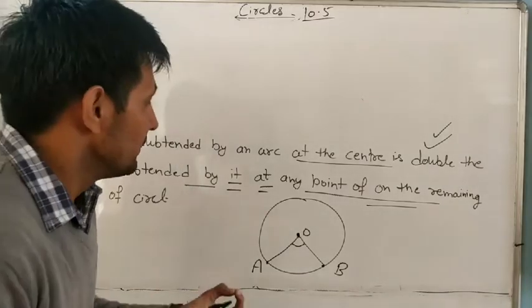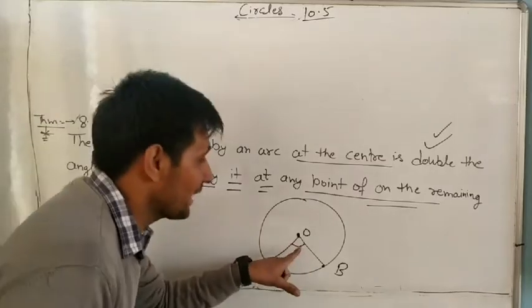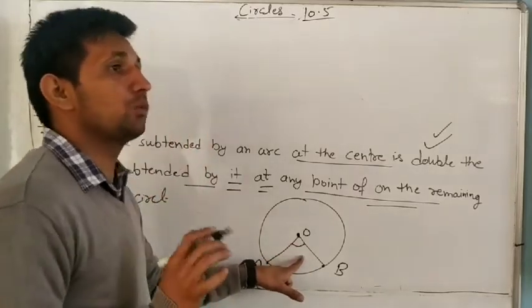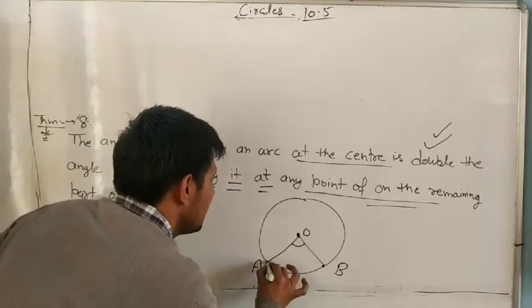So this angle is always double the angle subtended by the same arc at the remaining part of the circle.